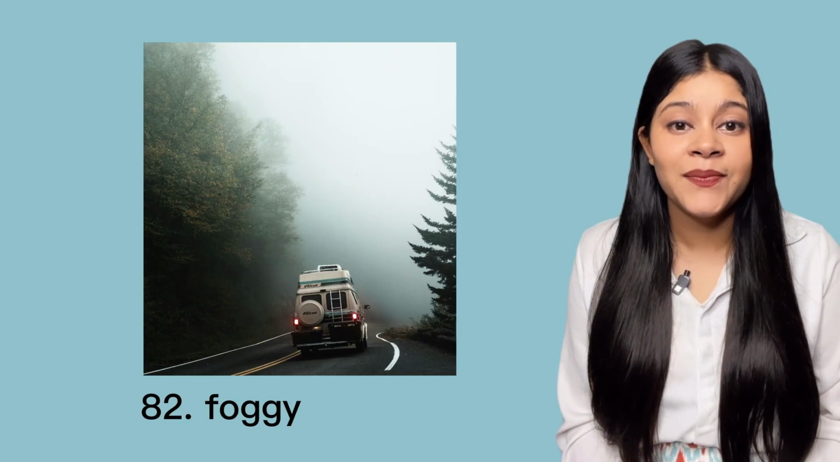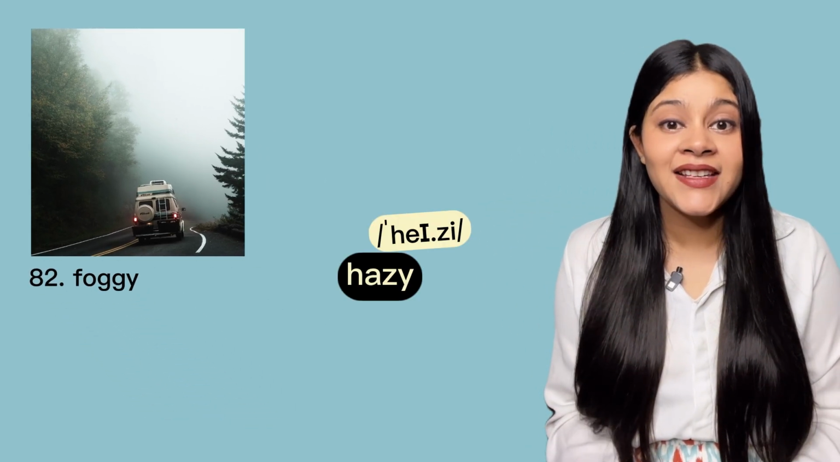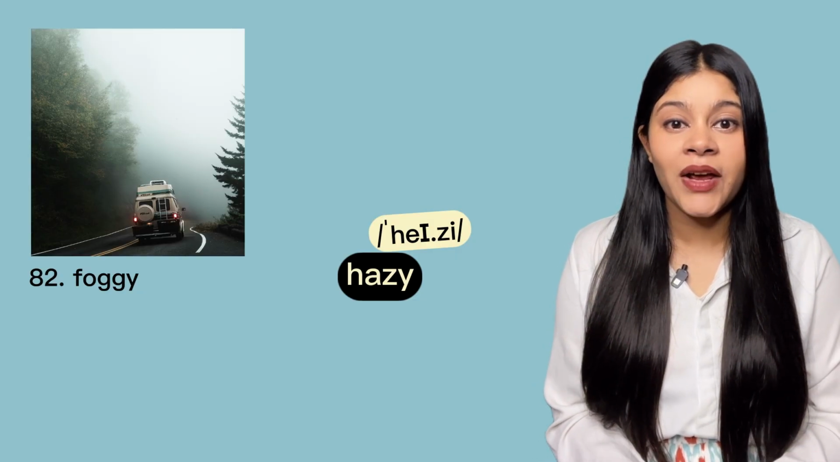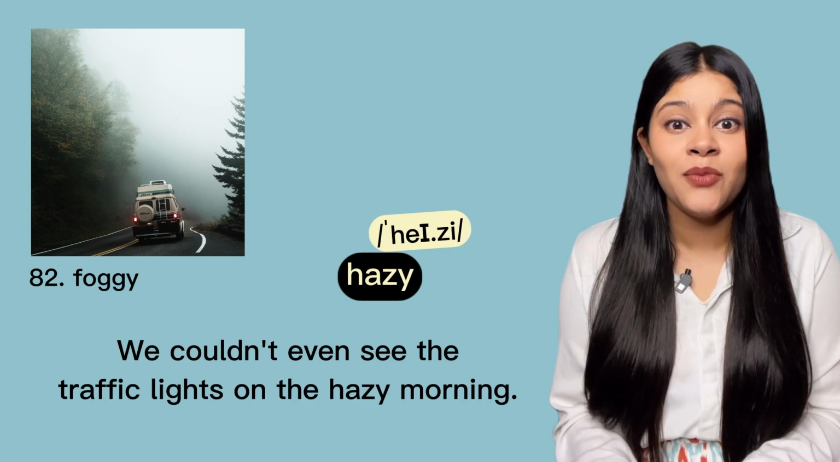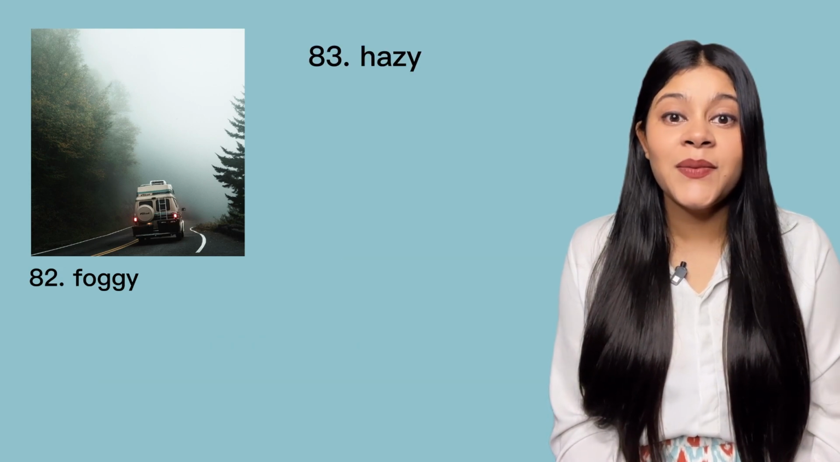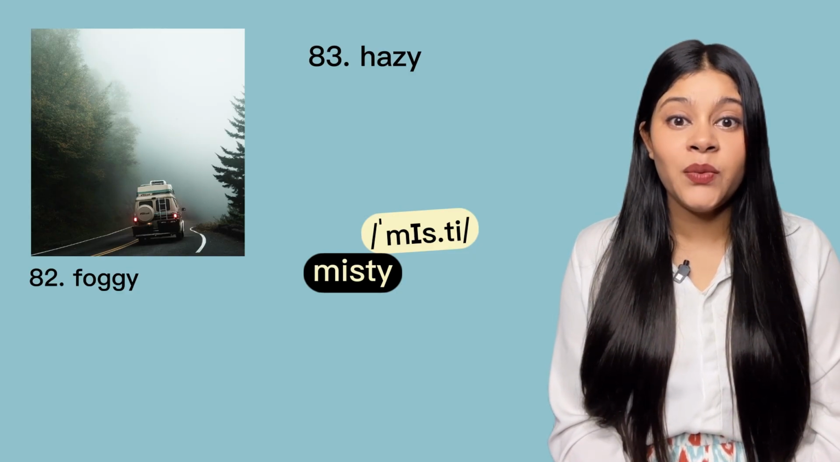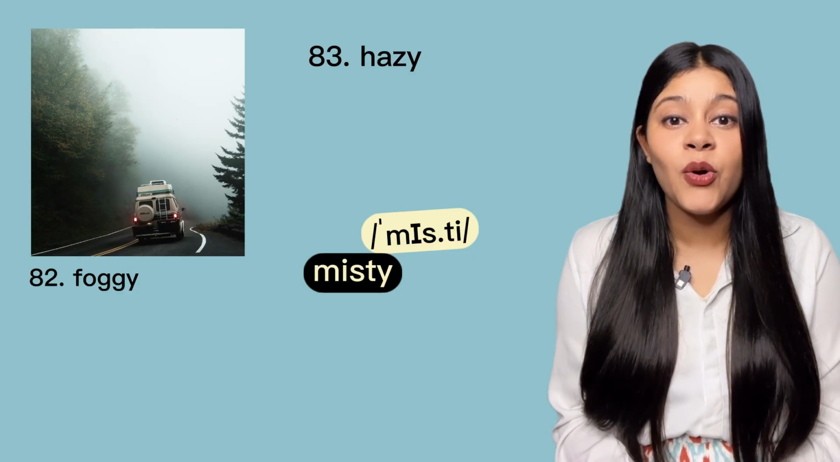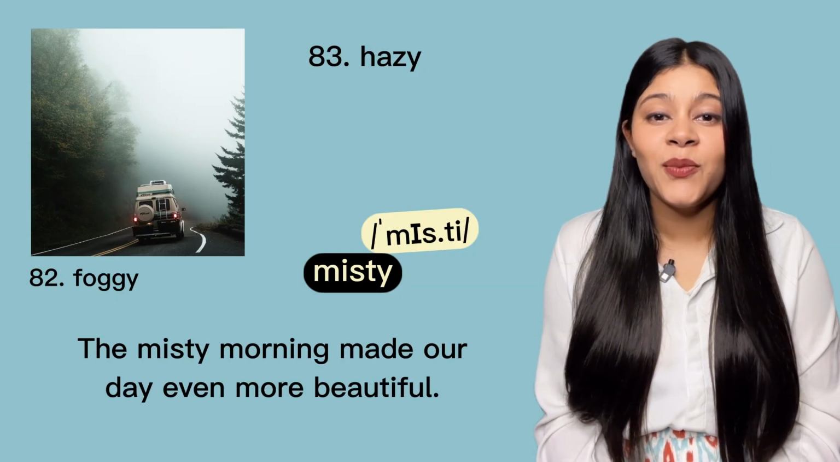In this picture, we can't see things very clearly because the weather is foggy. But instead of foggy, use the word hazy. Hazy. Hazy can be used to describe a weather when things are not clearly visible. For example, we couldn't even see the traffic lights on the hazy morning. You can also use the word misty. Misty. Misty can be used to describe a weather when the air is filled with moisture. For example, the misty morning made our day even more beautiful.